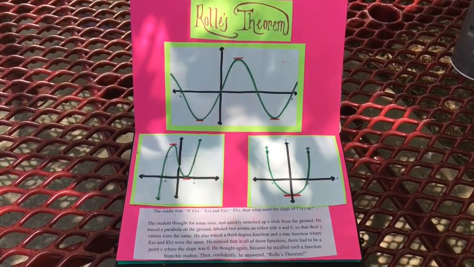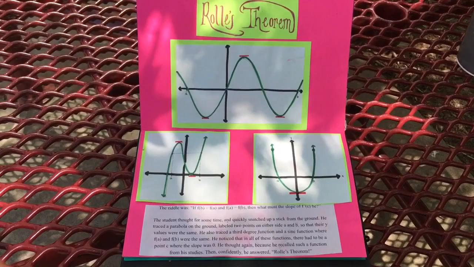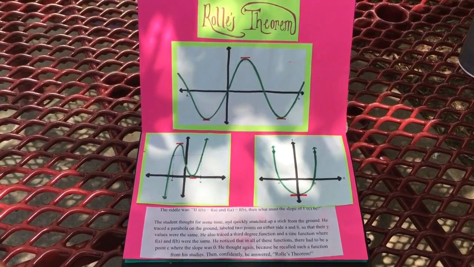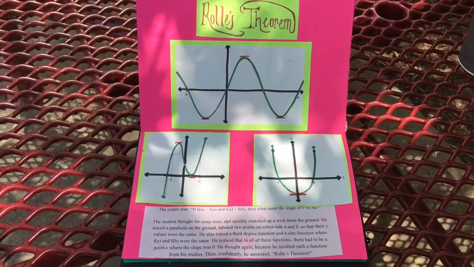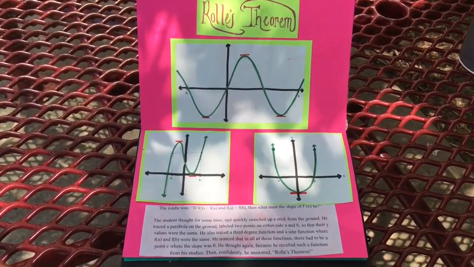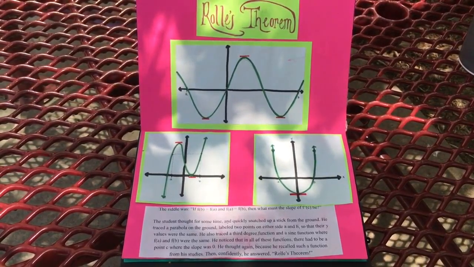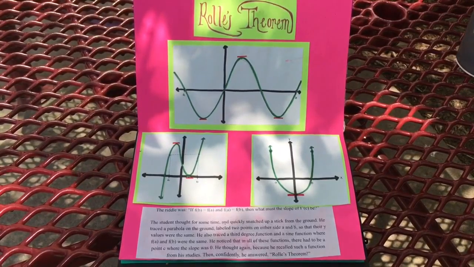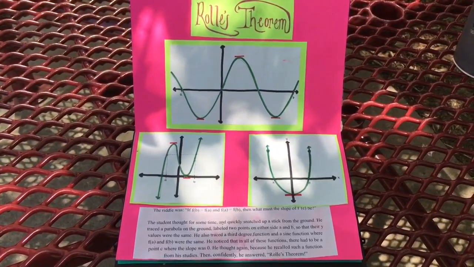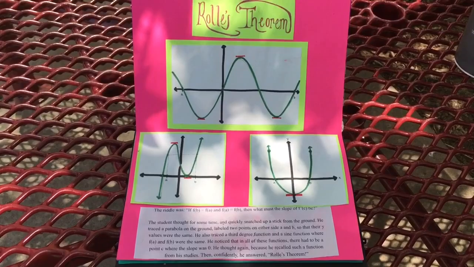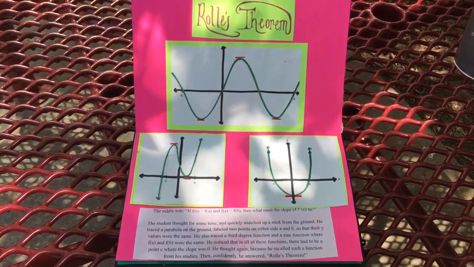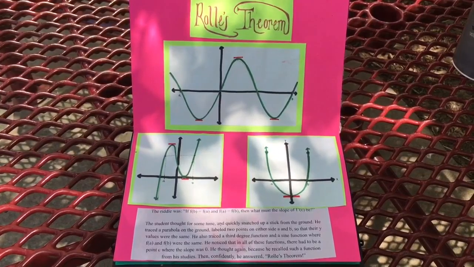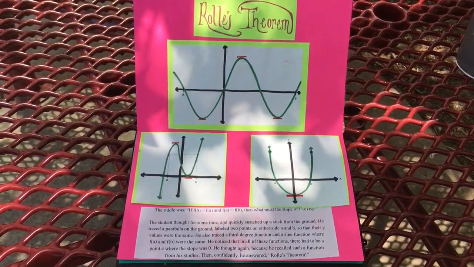The student thought for some time and quickly snatched up a stick from the ground. He traced a parabola on the ground, labeled two points on either side, a and b, so that their y values were the same. He also traced a third-degree function and a sine function where f of a and f of b were the same. He noticed that in all of these functions, there had to be a point c where the slope was 0. He thought again, because he recalled such a theorem from his studies. Then he answered, Rolle's theorem.